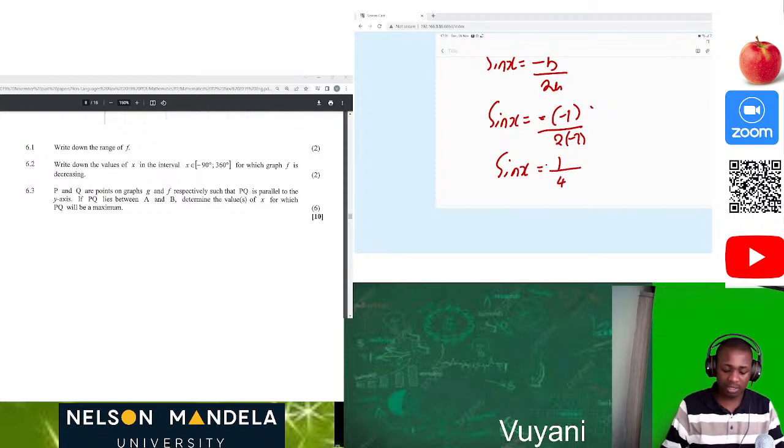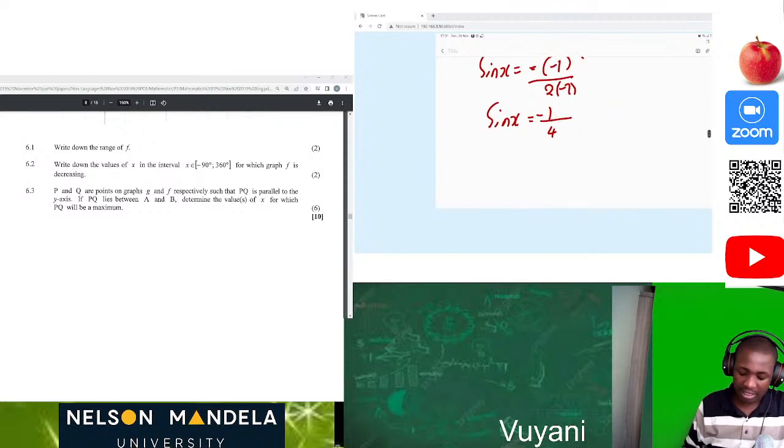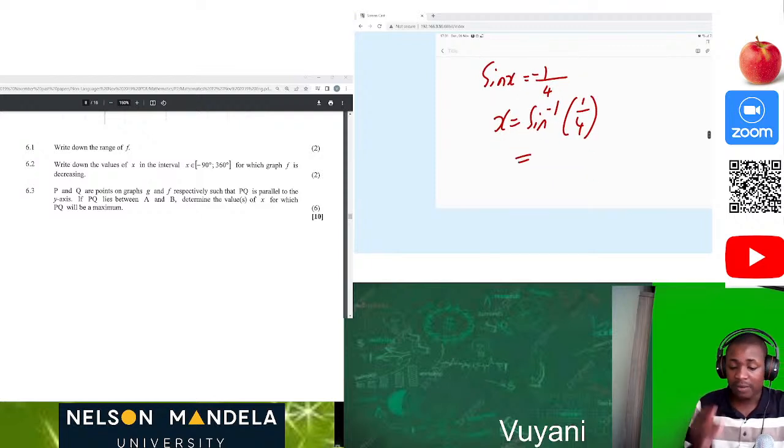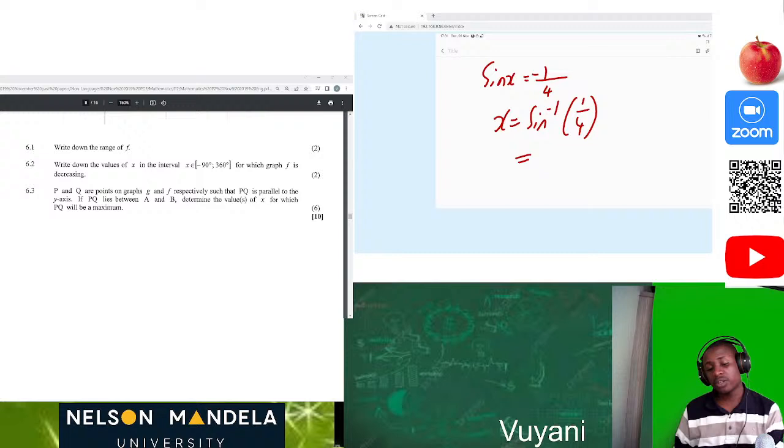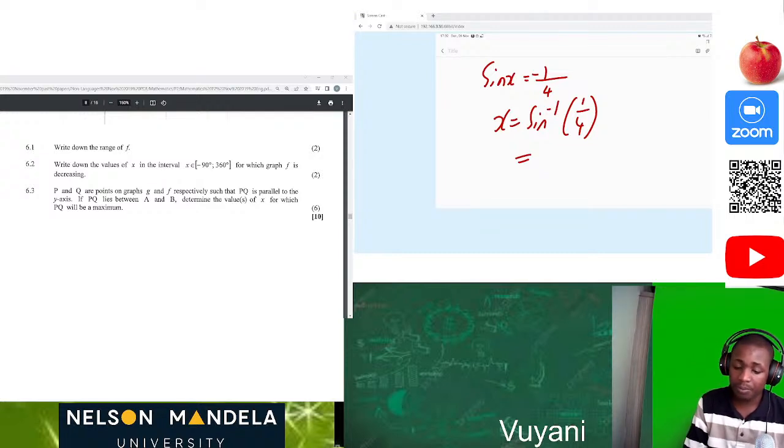So sine x is equal to negative 1 over 4. Then after that, now we need the x value. So x will be equal to sine inverse of 1 over 4. Then we get our sine inverse of 1 over 4. We're gonna get two values, so we're gonna get a negative value. Then you add 180, then you end up having 194 degrees, 48 degrees.